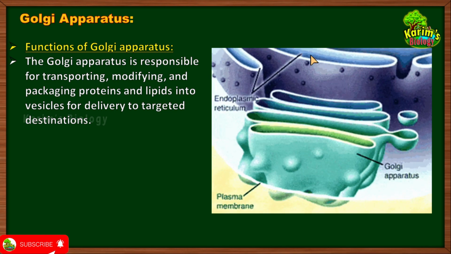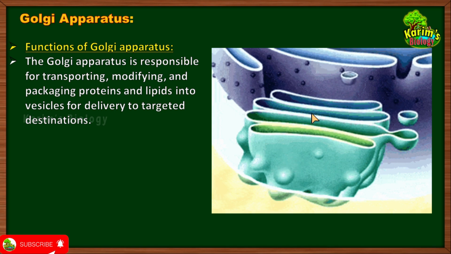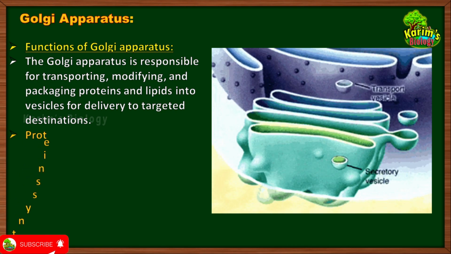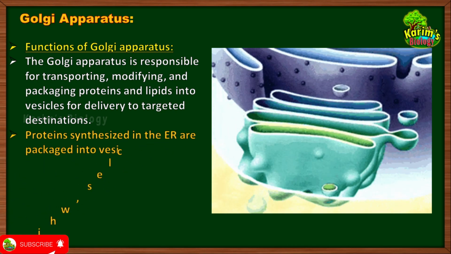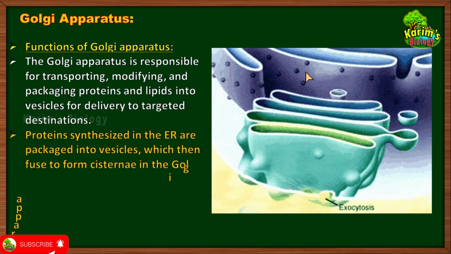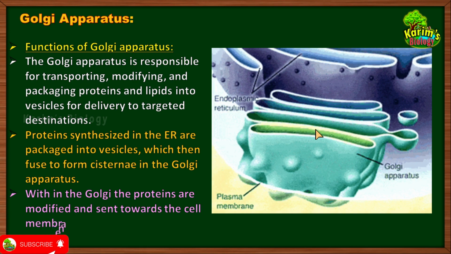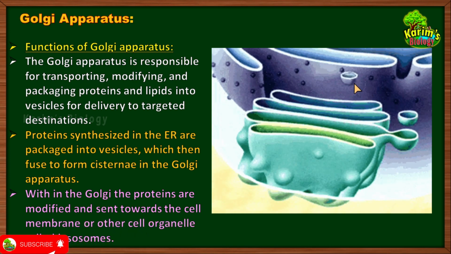proteins from the endoplasmic reticulum should be brought to the Golgi apparatus, and that will be done by these transport vesicles. So the transport vesicles bring the proteins from the ER to the Golgi apparatus. Within the Golgi apparatus, proteins will be modified. Now let us see how the Golgi apparatus is able to do all these things. First of all, the proteins that are prepared in the ER should be brought to the Golgi apparatus. And how that happens, you can see that happens with the help of small transport vesicles.